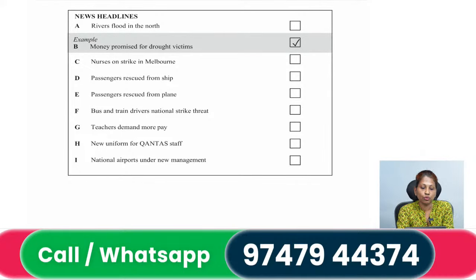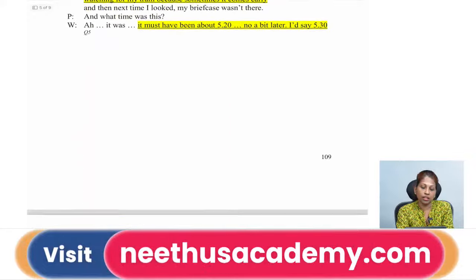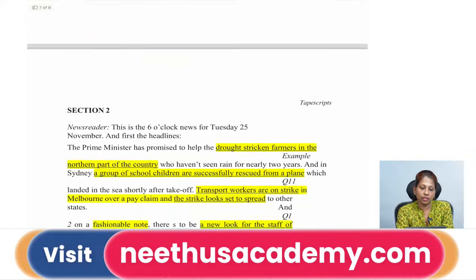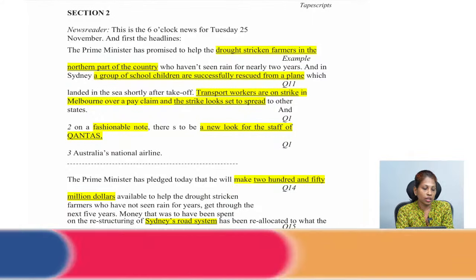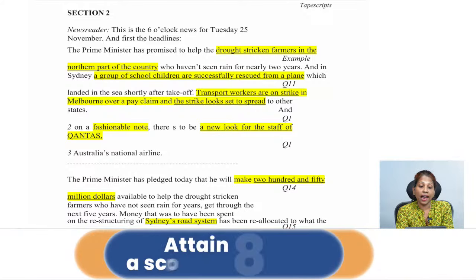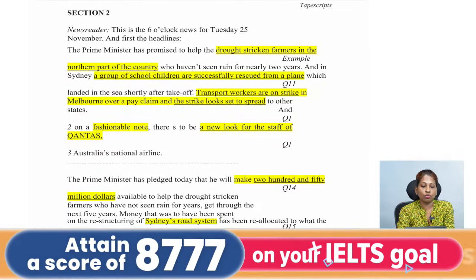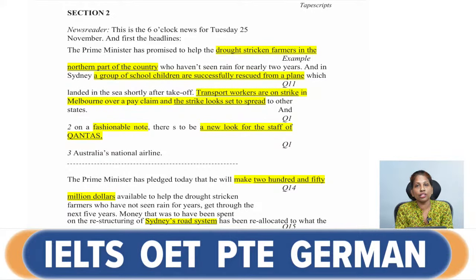Then next, we have got two of the choices, and now one is remaining. So we have to choose one, the next piece of news. When the speaker goes forward, he talks about a news item which begins, okay, and on a fashionable note. So here the word is fashionable note, but then there is a better keyword there, Qantas, which is already given in the choice.